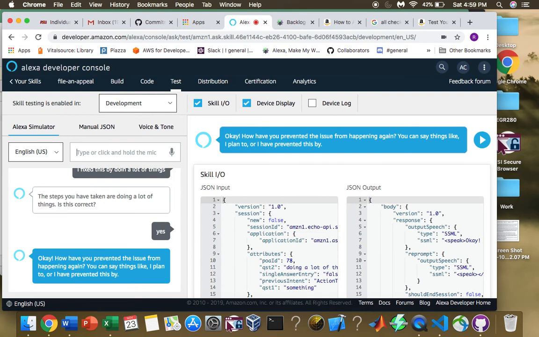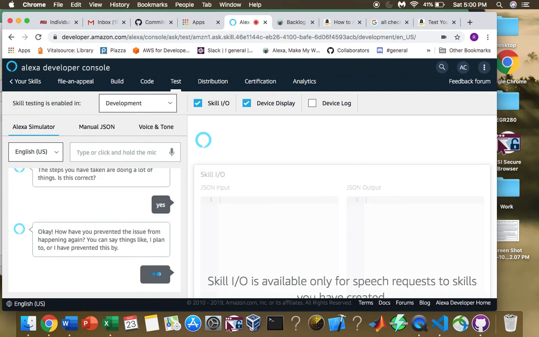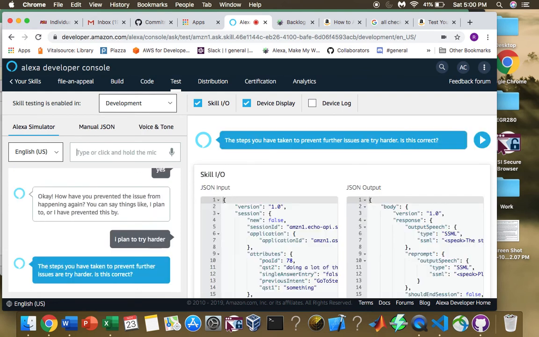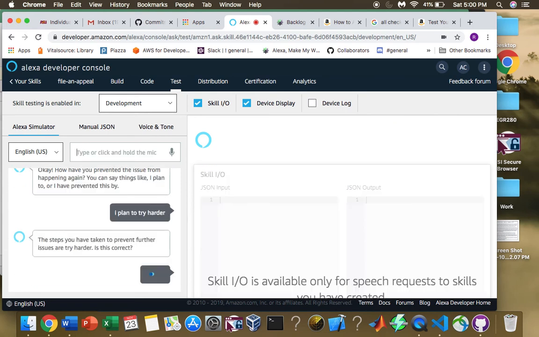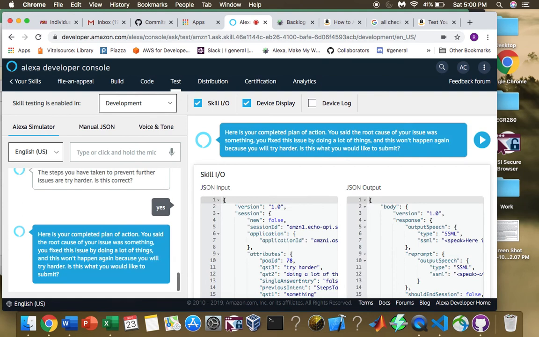Okay. How have you prevented the issue from happening again? You can say things like, I plan to, or I have prevented this by. I plan to try harder. The steps you have taken to prevent further issues are try harder. Is this correct? And to that we'll say yes to move it along. Here is your completed plan of action. You said the root cause of your issue was something. You fixed this issue by doing a lot of things, and this won't happen again because you will try harder. Is this what you would like to submit?